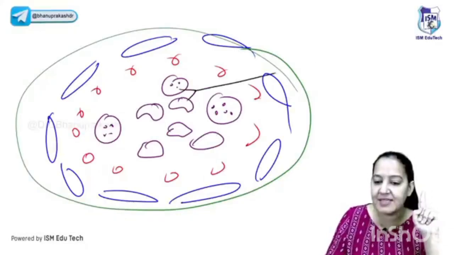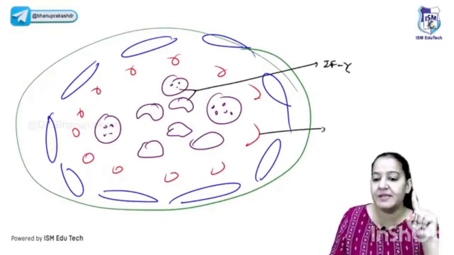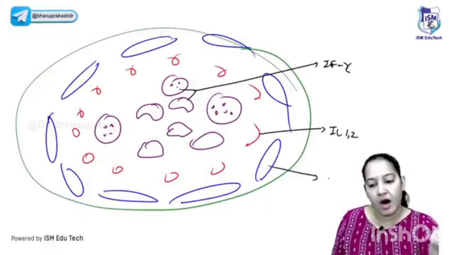The central epithelioid cells and giant cells are due to interferon gamma. The middle T lymphocytes are due to interleukin 1 and 2. And the outermost fibroblasts are due to TNF alpha.